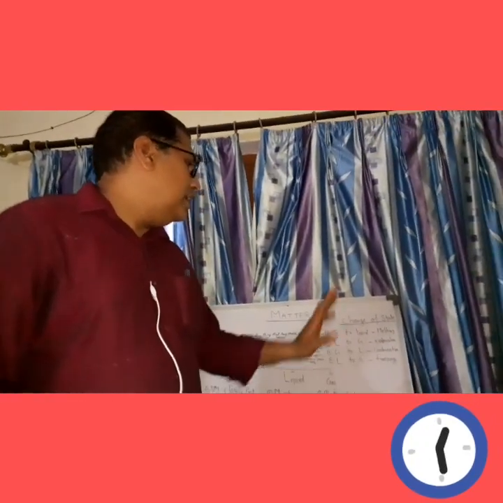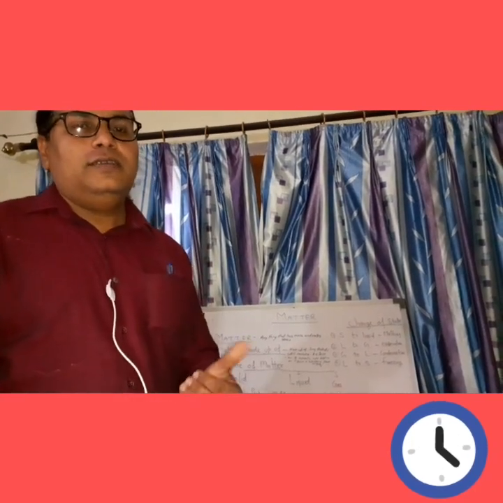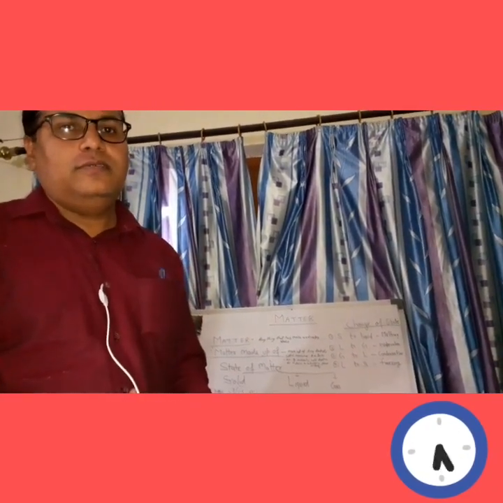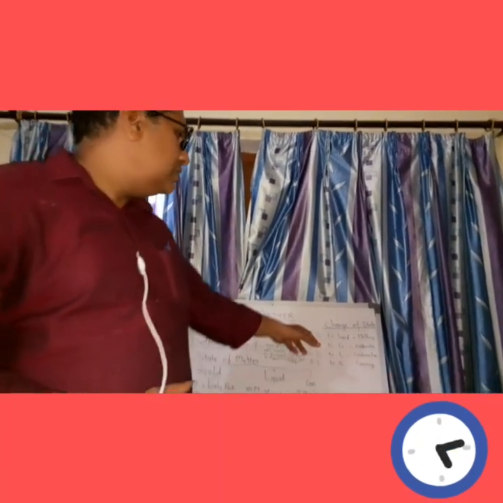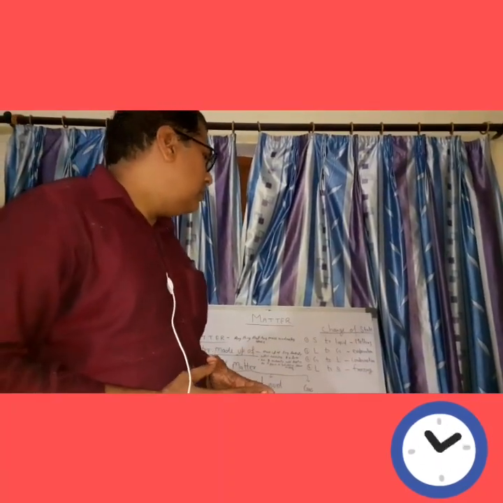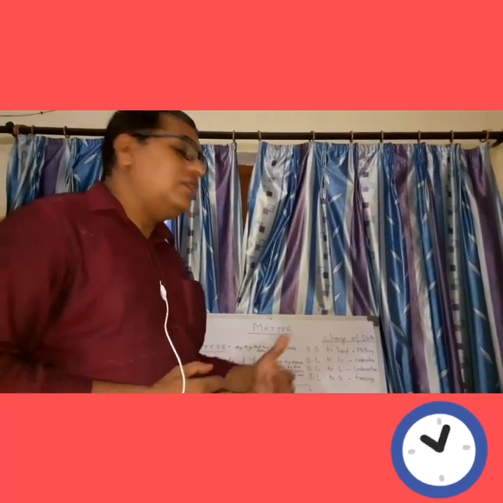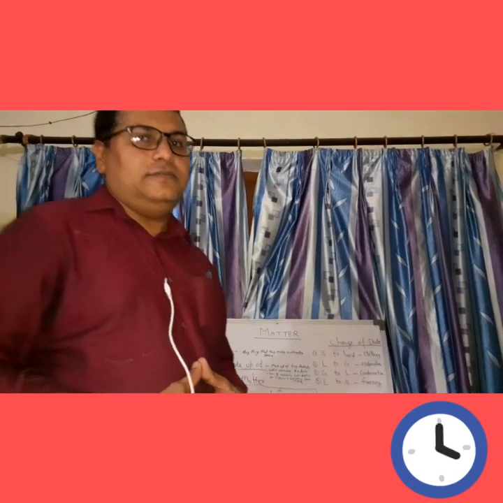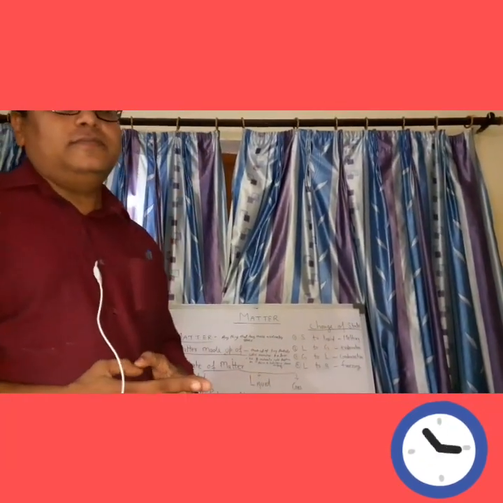Liquid to gas is evaporation. When we heat water, what will happen? The water will evaporate, forming vapour. That is called evaporation. Gas to liquid is called condensation, and liquid to solid is freezing.